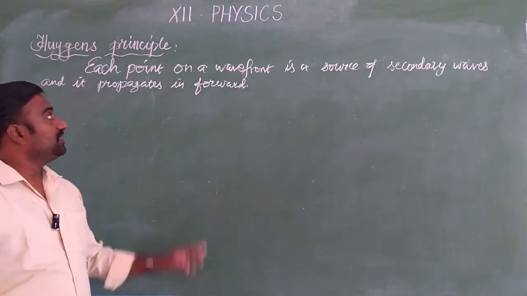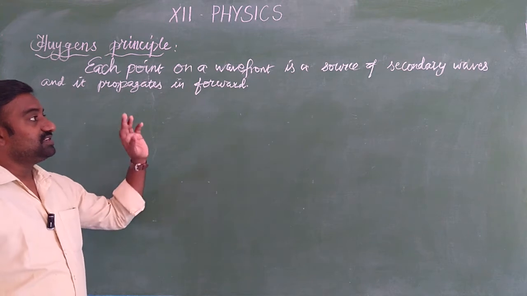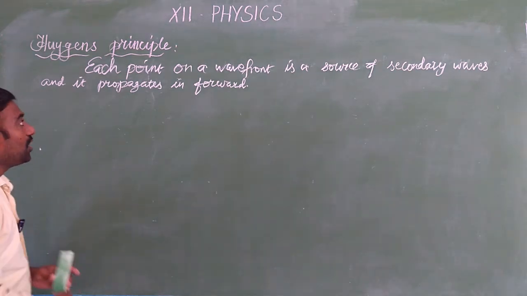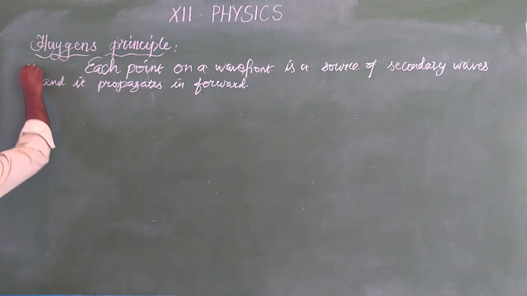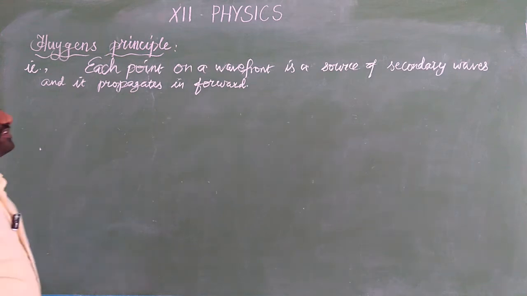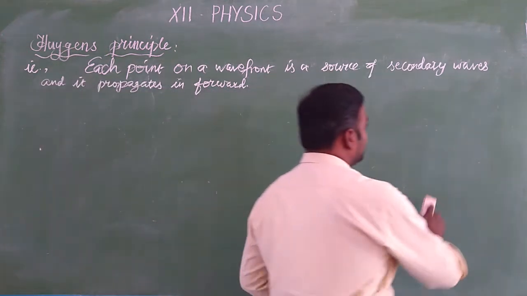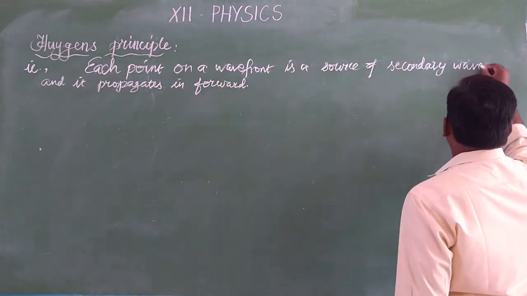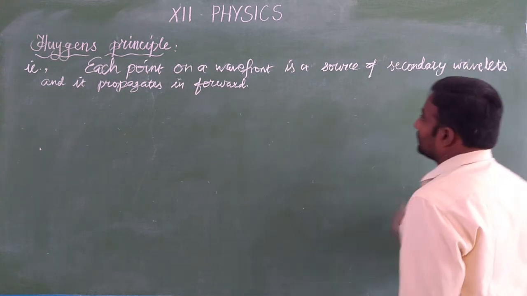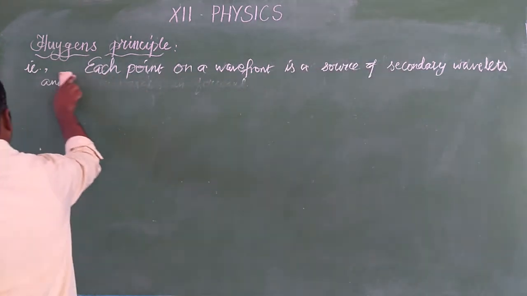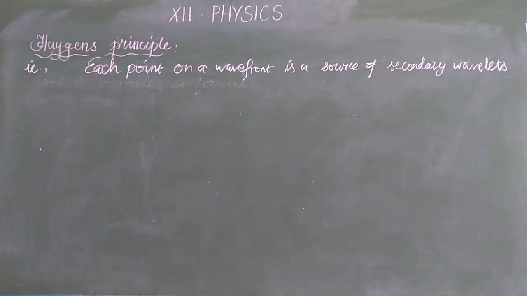According to the Huygens principle, each point on a wavefront is a source of secondary wavelets.